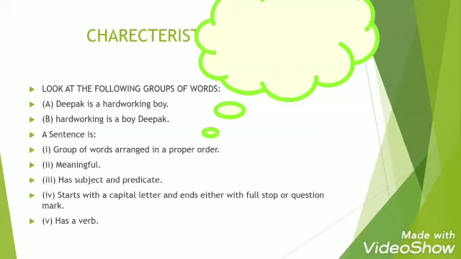Suppose we have a group of words but it is not meaningful, so that will not be called a sentence, just like example B. It has subject and predicate. A sentence always starts with a capital letter and ends either with a full stop or question mark. A sentence has a verb.